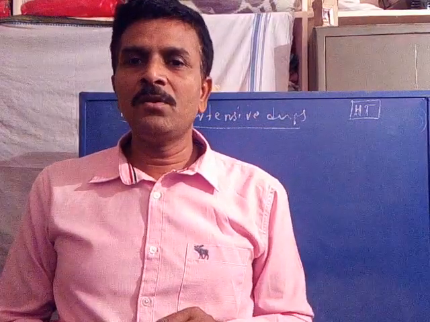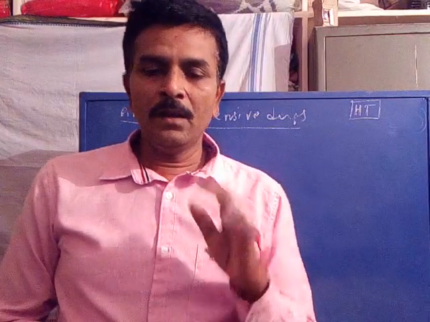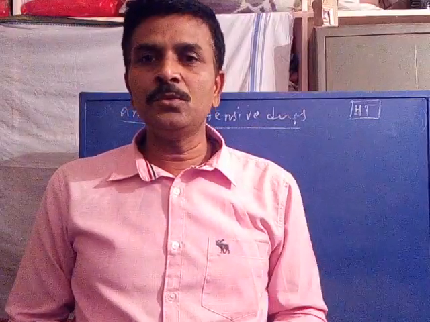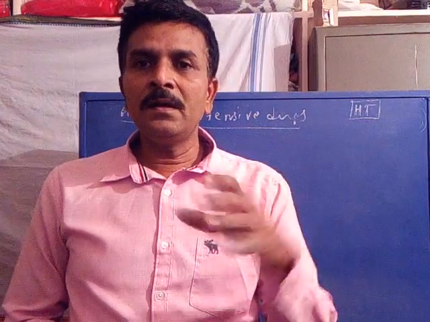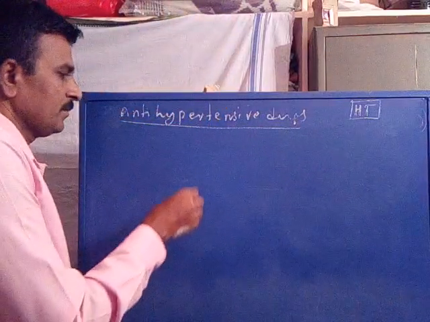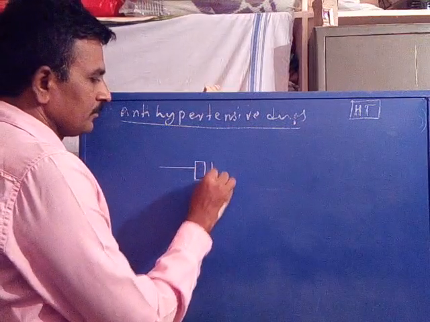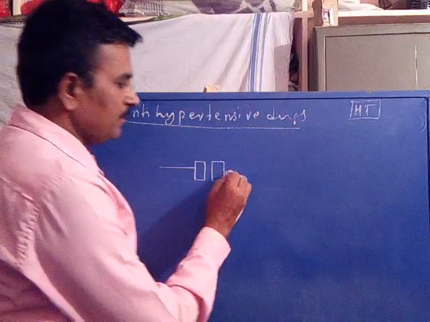Now we are going to discuss hypertension due to electrolytes. There are different types of electrolytes that can cause hypertension. The hypertension may be due to excess calcium plus 2 or excess sodium ion entering into the cell of blood vessel. For easy understanding, I am giving a diagram.